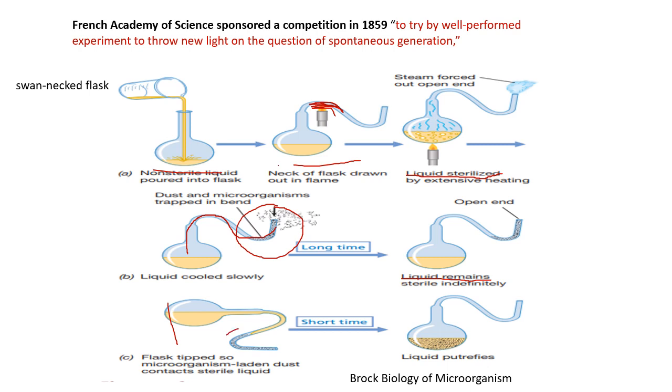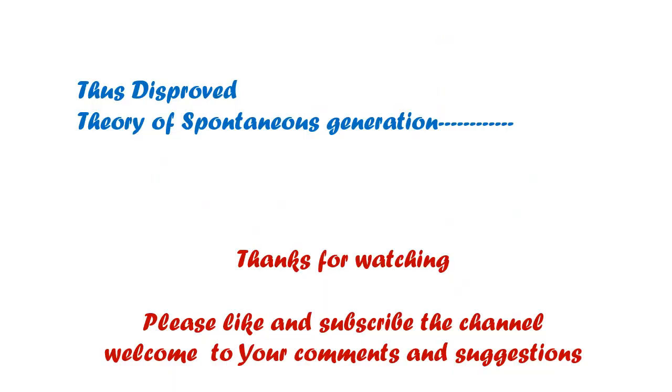But when the liquid came back after touching the dust captured from air, it got contaminated. He concluded that there is no such thing as spontaneous generation, and he disproved the theory of spontaneous generation.